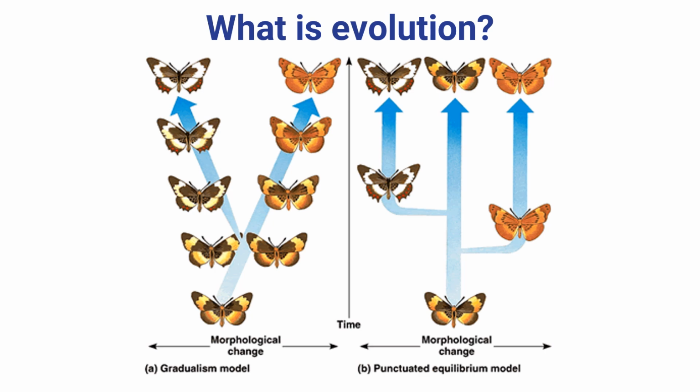Evolution is the process by which organisms acquire adaptations over time. There are two ways this generally happens, slowly or quickly. Gradualism is the evolution that happens slowly, like shown on the left in this diagram. This butterfly evolved into two different colors through gradual changes over a long period of time.